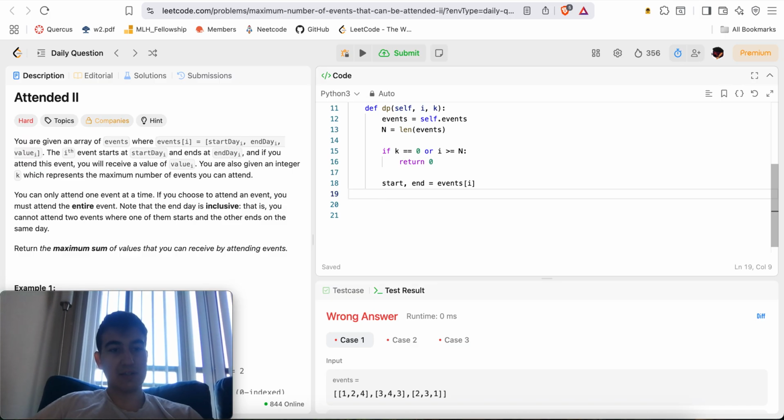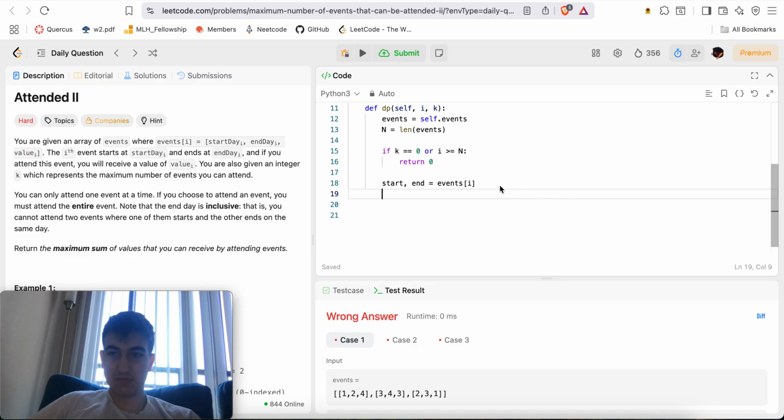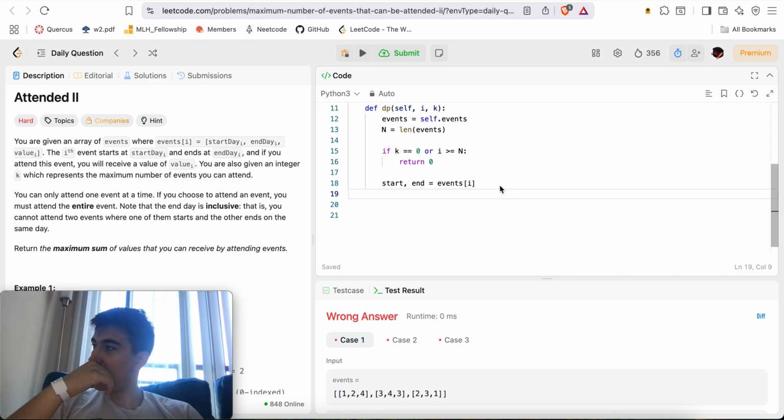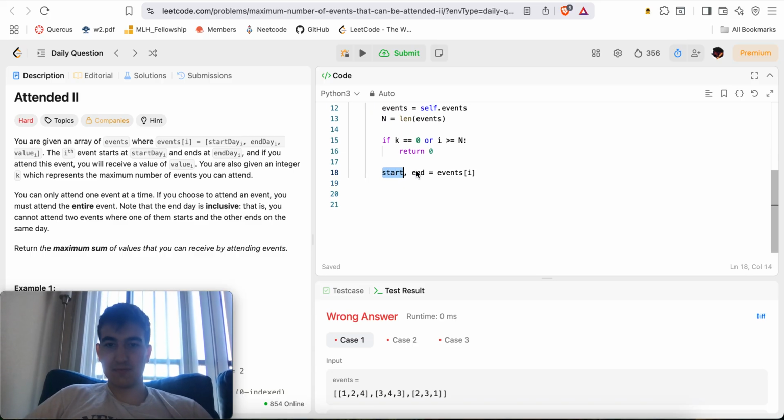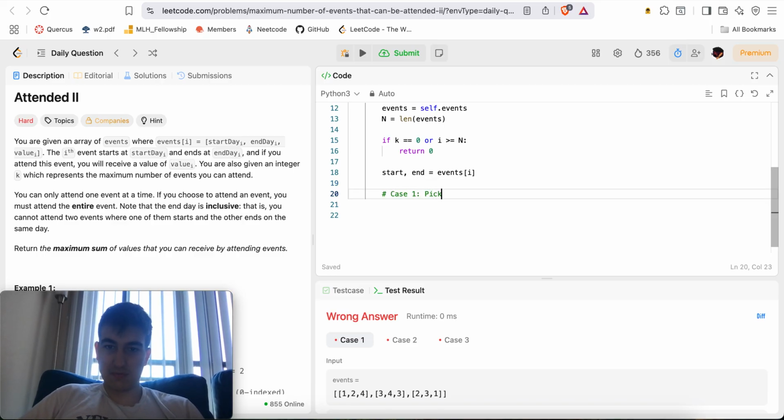Wait, we sorted by start times. Yeah, we're going to say pick current event. Actually, this will be start, end, value. Pick current event.